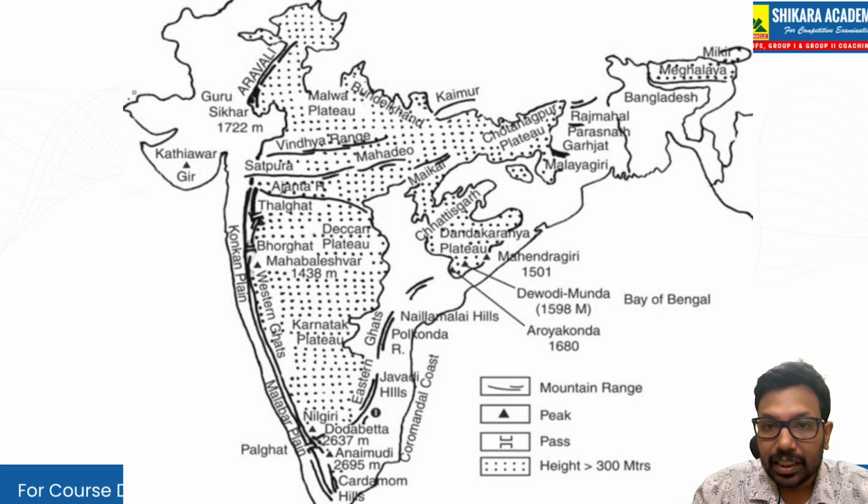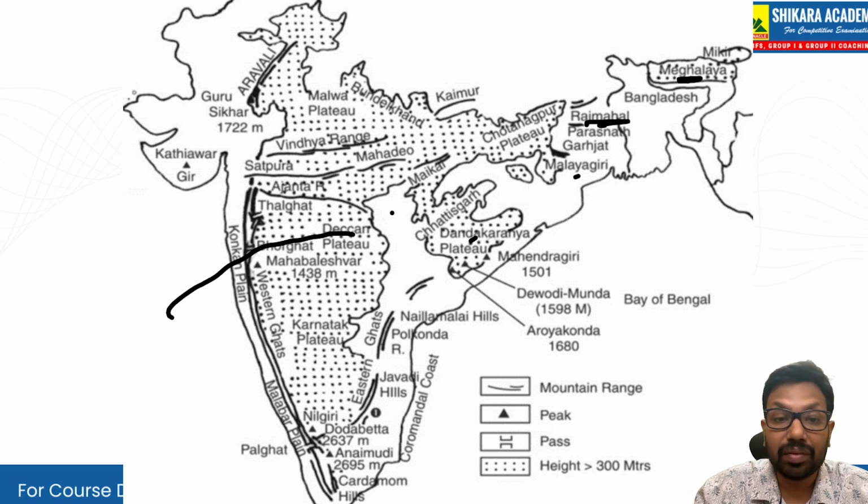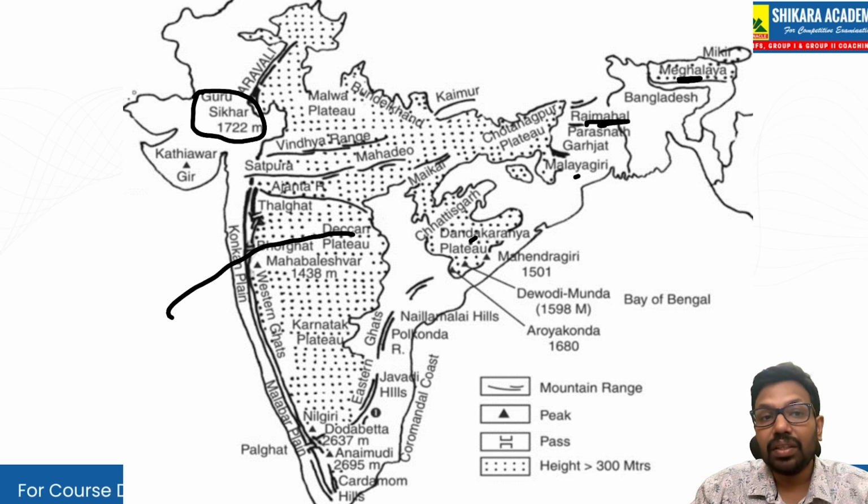For example, you can see the Rajmahal Hills here, and here we have Meghalaya. Between them we used to have mountains, but they were broken down. And Malayagiri here, Chotanagpur, Chhattisgarh, Dandakaranya, and we have Nallamala, Papikondalu. If you come down, Javadi Hills, Dodabetta, Anamudi, Anamalai, Cardamom, Nilgiri, Karnataka, Mahabaleshwar, Borghat. Borghat is where the monsoons come into India, giving a good amount of rainfall in Madhya Pradesh and Maharashtra. Deccan Plateau and Thalghat, Ajanta Mountains, Satpura Mountains, Vindhya Mountains, Malwa Plateau, Bundelkhand, Baghelkhand, and Guru Shikhar Peak. That is the only hill station we have in Rajasthan. So these are the things we have.